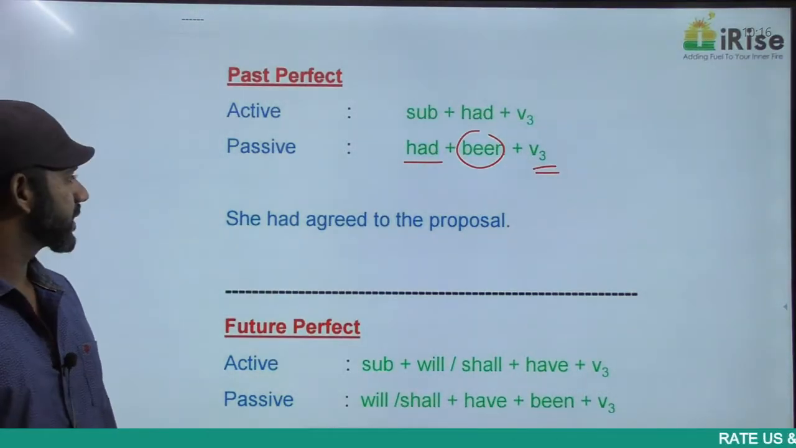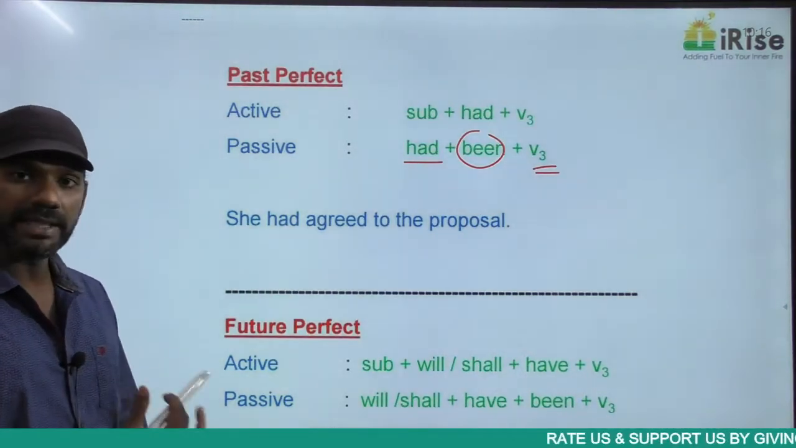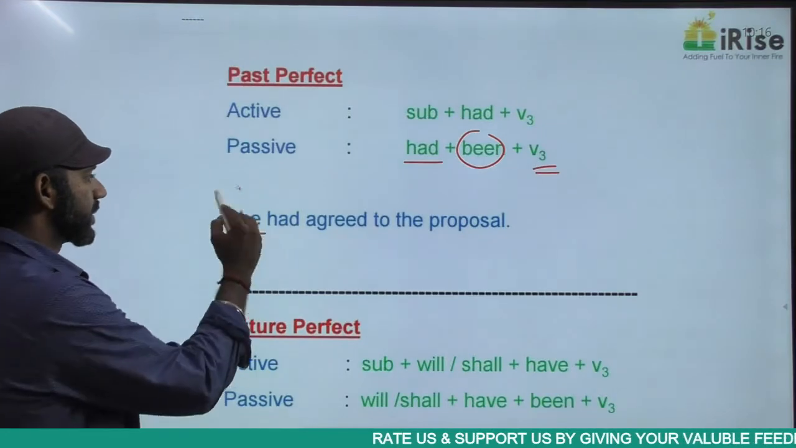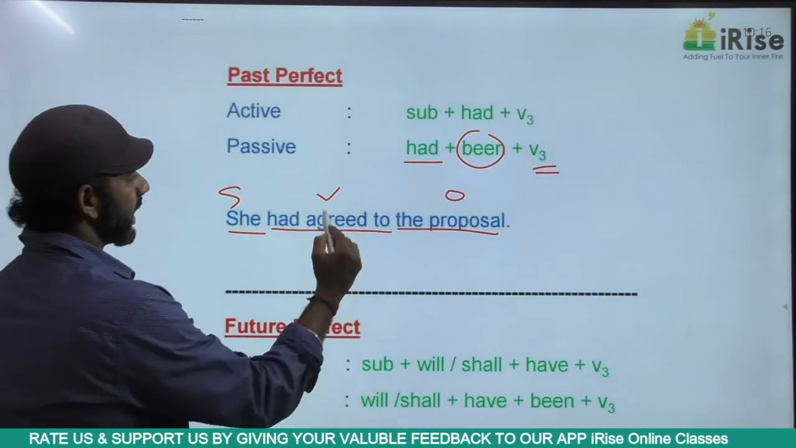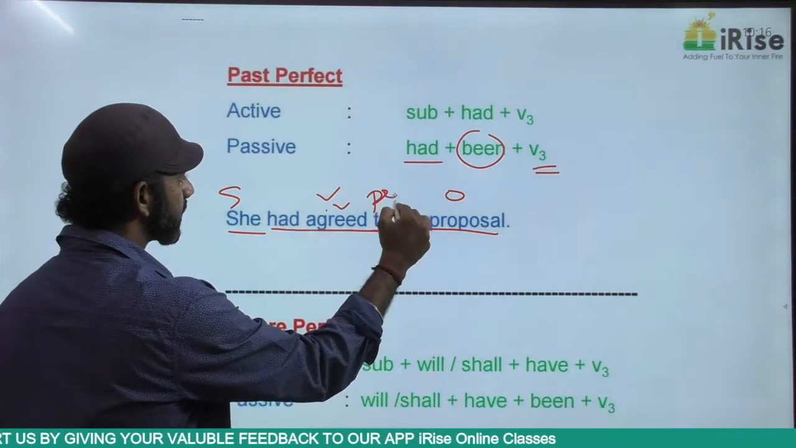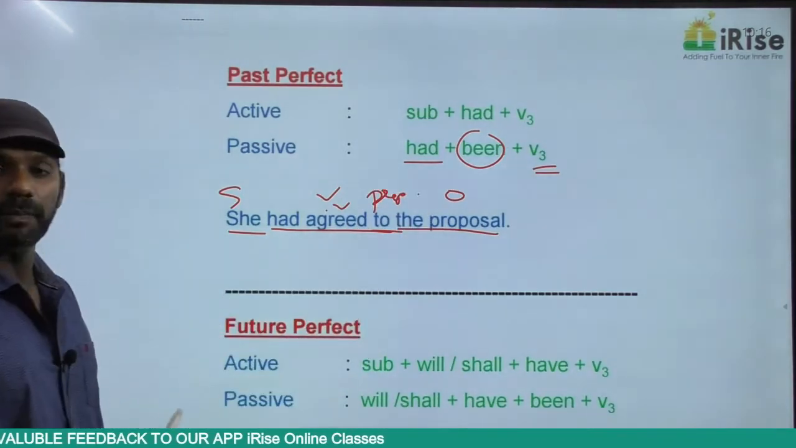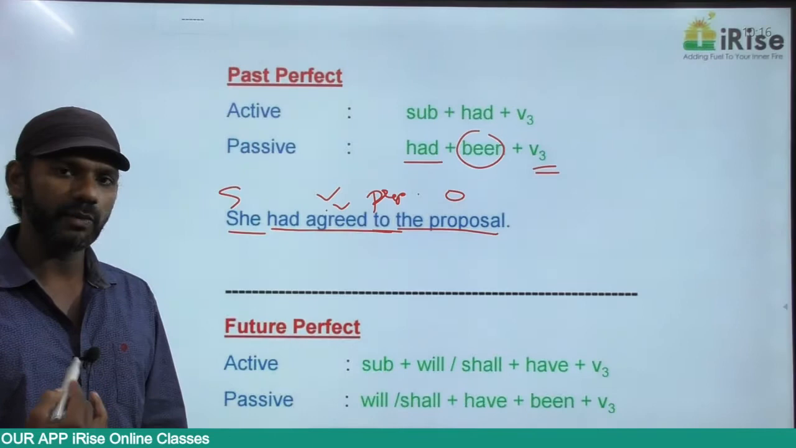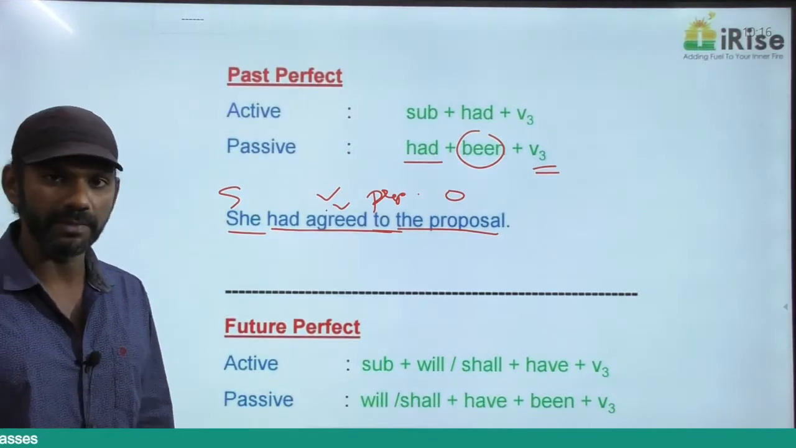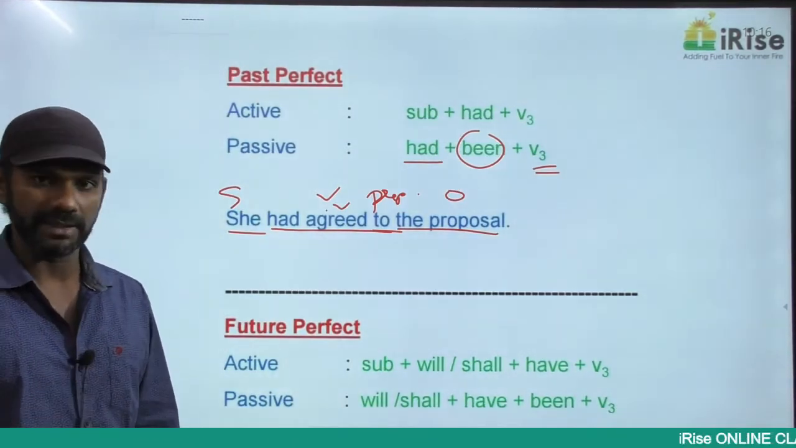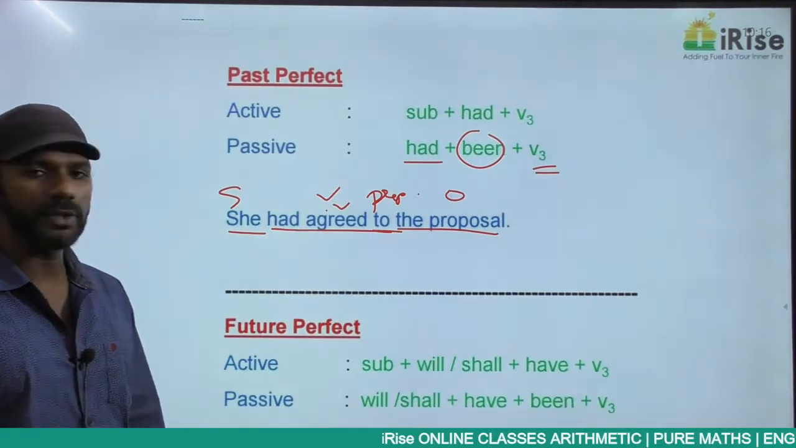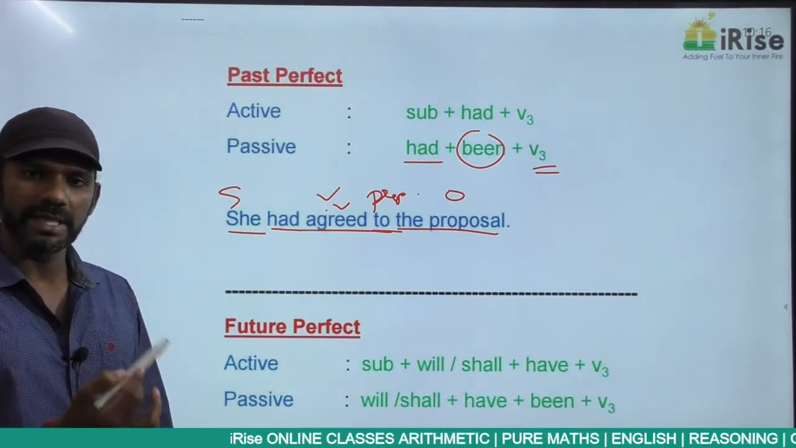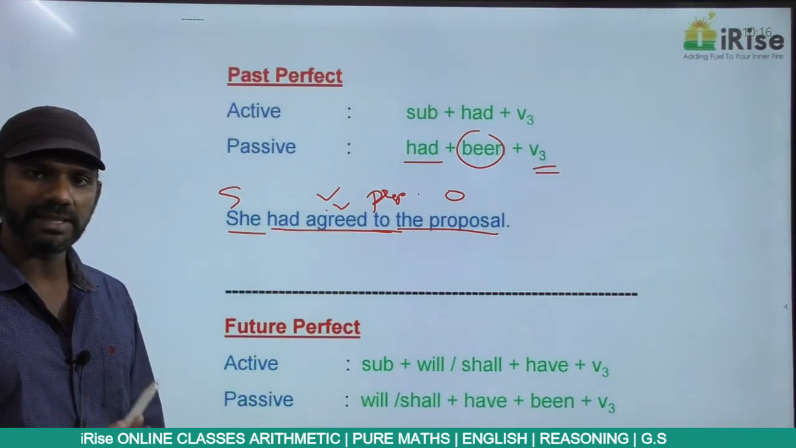Now come to this statement. She had agreed to the proposal. Subject, verb, object, active voice. Agreed is a verb. To is a preposition. So agreed to becomes a phrase. We agree with the person. We agree to something. The proposal means something. So she had agreed to the proposal. Active voice past perfect. In the passive voice also it must be past perfect.